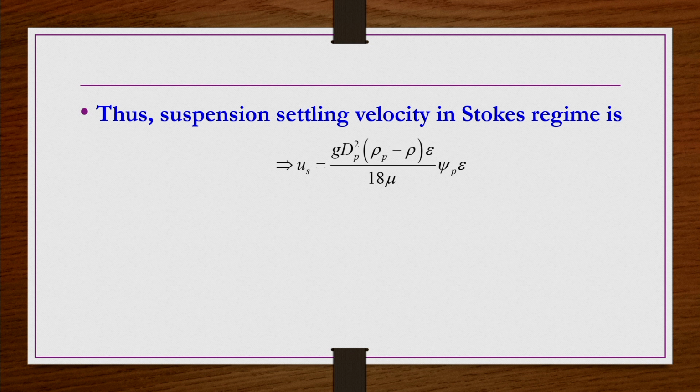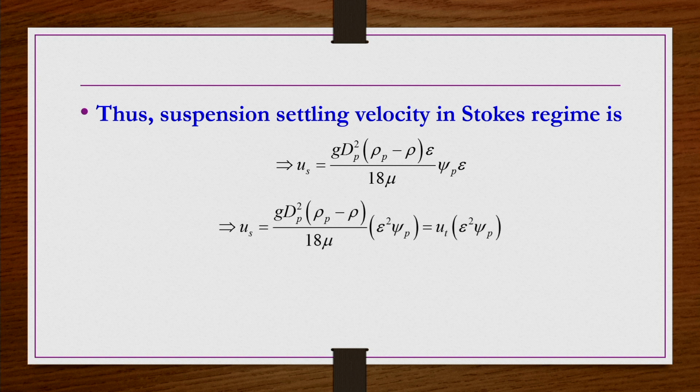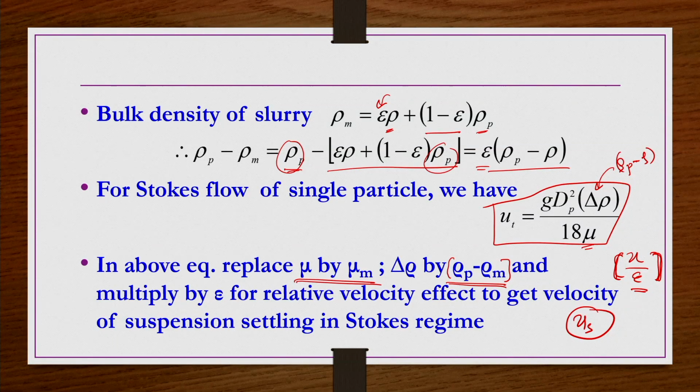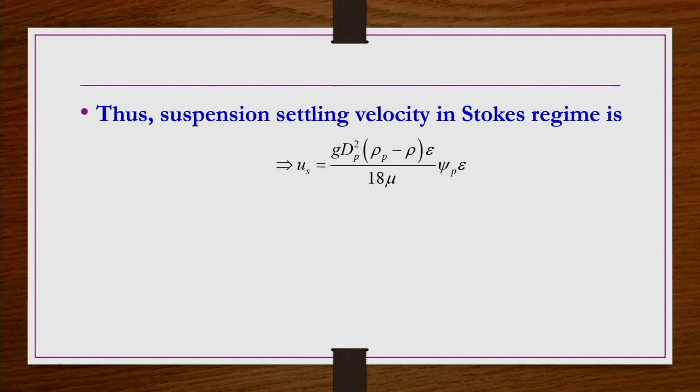When you do this, you will get the expression. We rewrite the equation here: u t is equal to g dp square, rho p minus rho, by 18 mu.